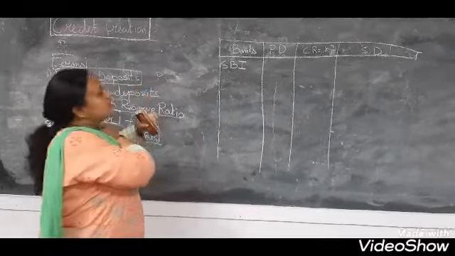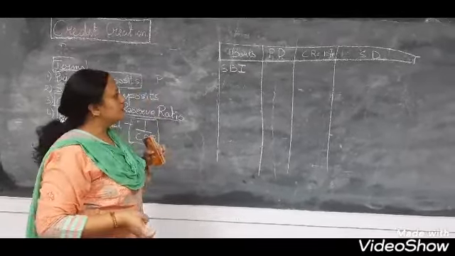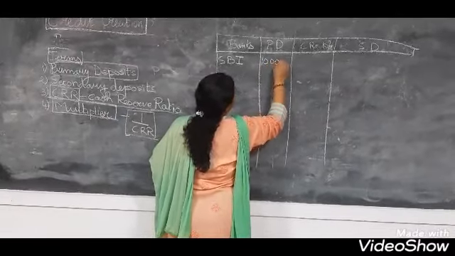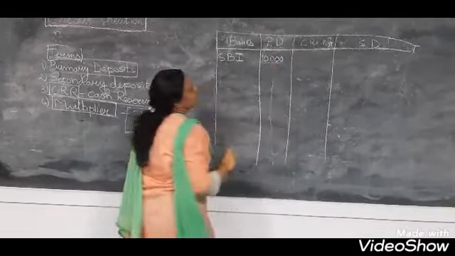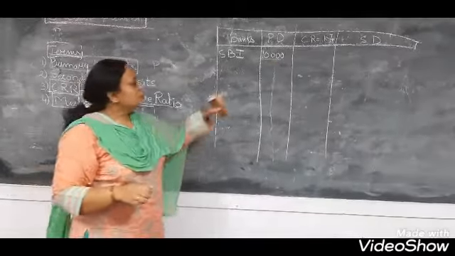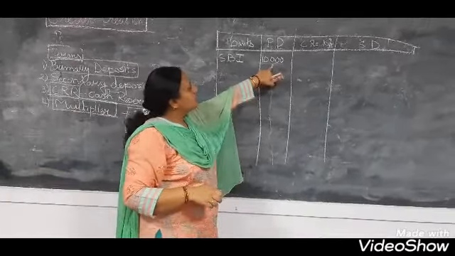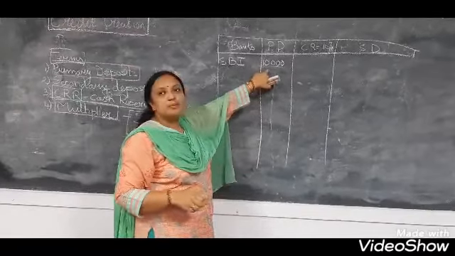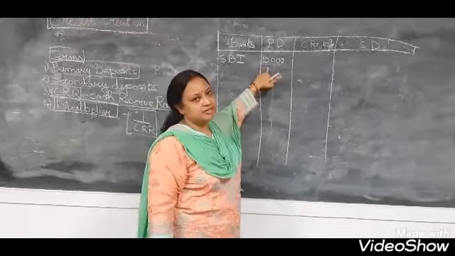Now children, say for example in SBI, a person goes and deposits 10,000 rupees in his account. So an amount of 10,000 rupees will be deposited in SBI, and this will be the primary deposit of SBI.